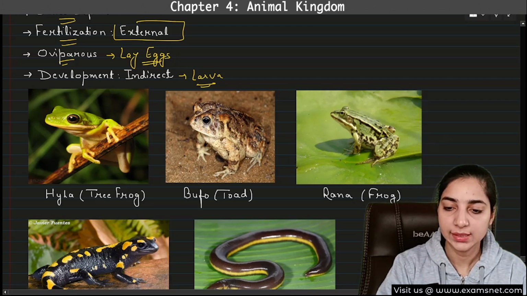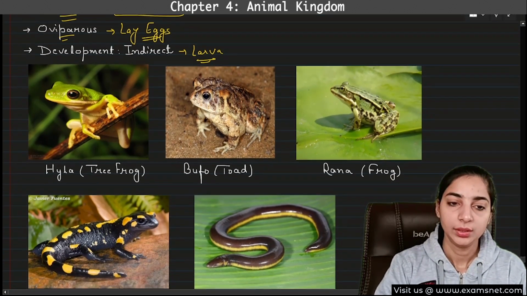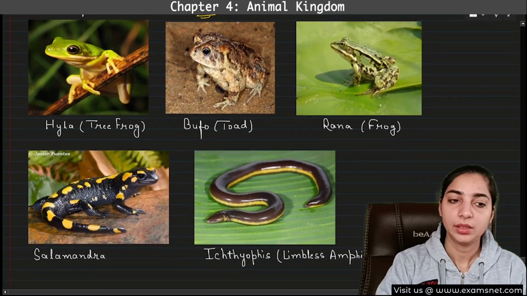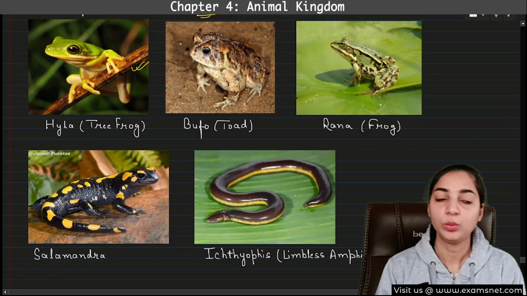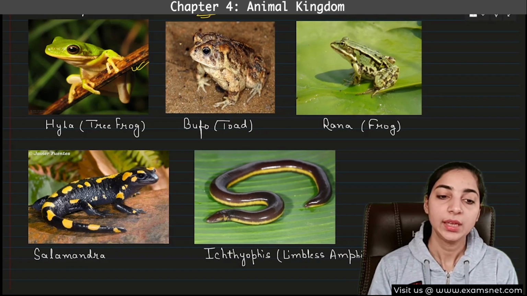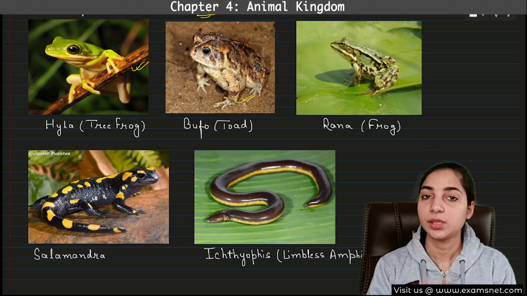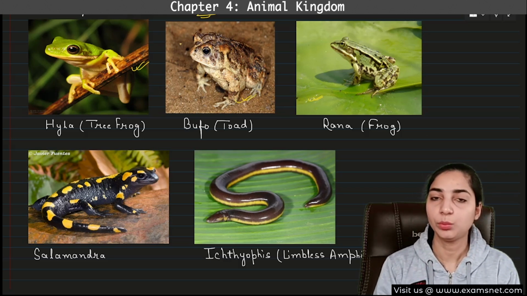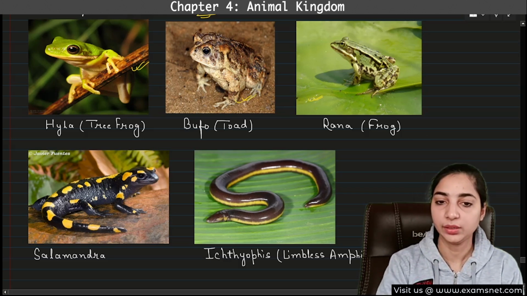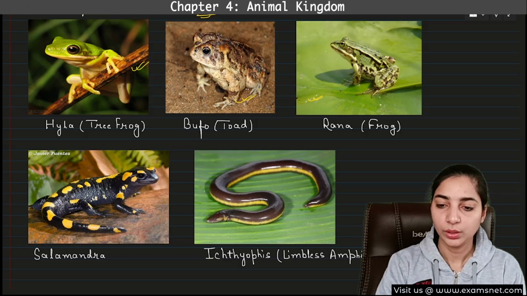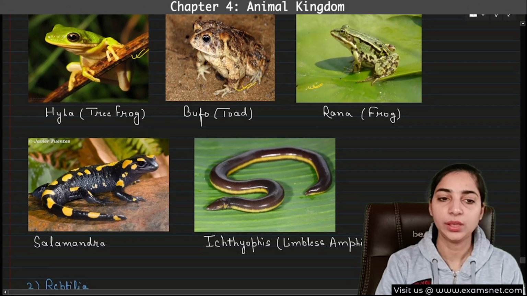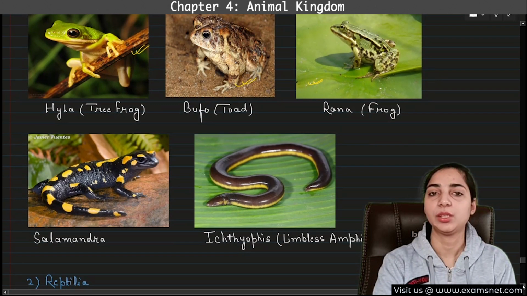Now here are the examples you can see. Hyla, that is the tree frog. This frog is found on the trees, it lives on the trees. Then we have bufo, that is known as toad, and then we have rana, that is the most common frog that we see, the green colored frog. I have added these pictures so that you can differentiate between them on the basis of their appearance.